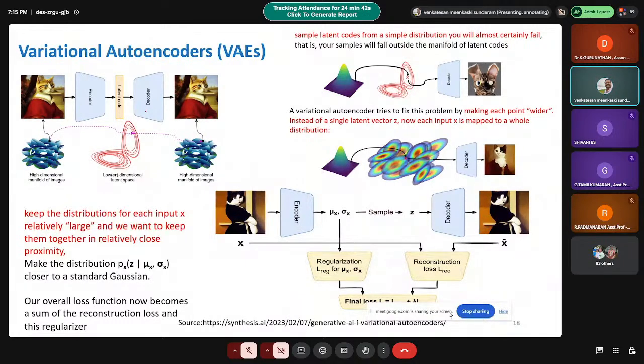Okay, right? So now, sampling latent codes from a simple distribution will almost certainly fail. So instead of that, a variational autoencoder tries to fix the problem by making each point wider instead of a single latent vector. Instead of producing a single latent vector, it produces multiple distributions, so that it will be easy to reconstruct the original data. Right? Clear? This is the difference between the variational autoencoder and the encoder.